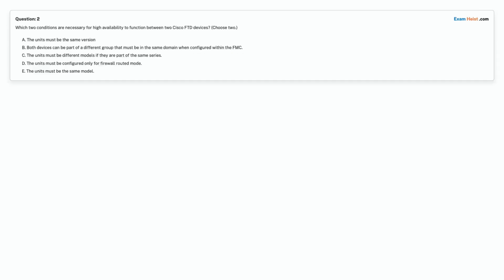Question 2. Which two conditions are necessary for high availability to function between two Cisco FTD devices? Choose 2. Option A. The units must be the same version. Option B. Both devices can be part of a different group that must be in the same domain when configured within a FMC. Option C. The units must be different models if they are part of the same series. Option D. The units must be configured only for firewall routed mode. Option E. The units must be the same model. Choose the correct answer.